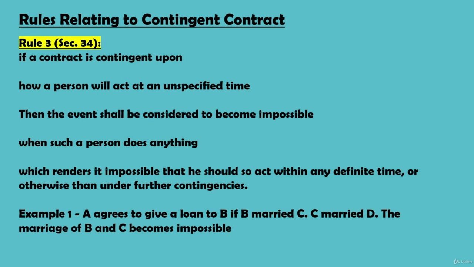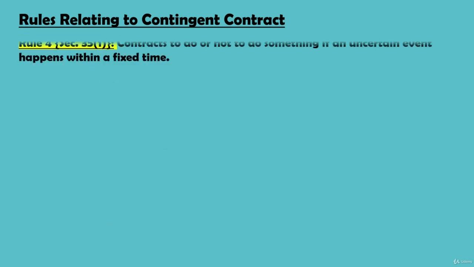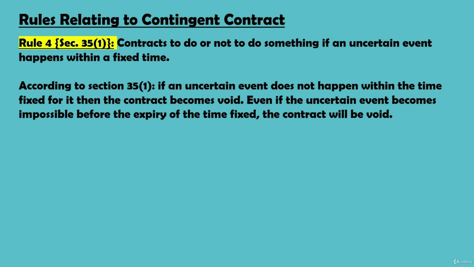Now, coming on to section 35. Section 35 has two subsections. Section 35 subsection 1 deals with contracts to do or not to do something if an uncertain event happens within a fixed time. According to this section, if an uncertain event does not happen within the fixed time for it, then the contract becomes void. Even if the uncertain event becomes impossible before the expiry of the time fixed, the contract will be void.